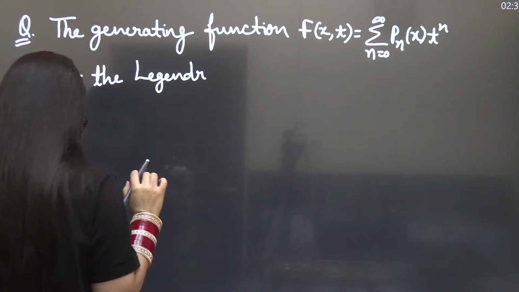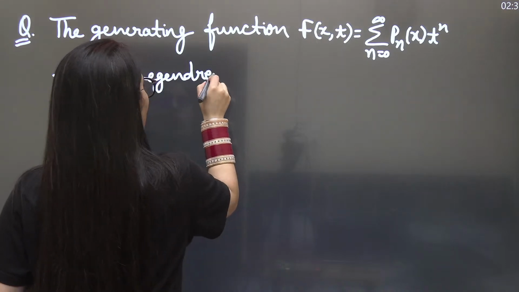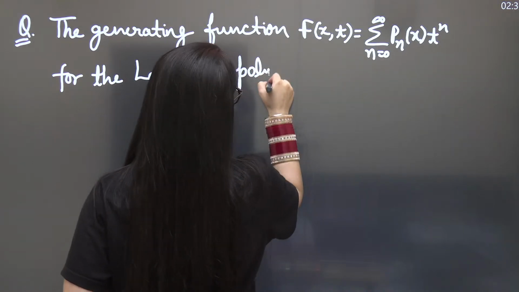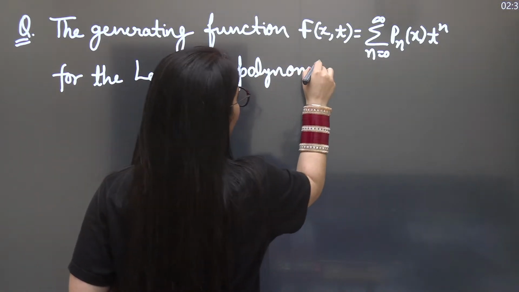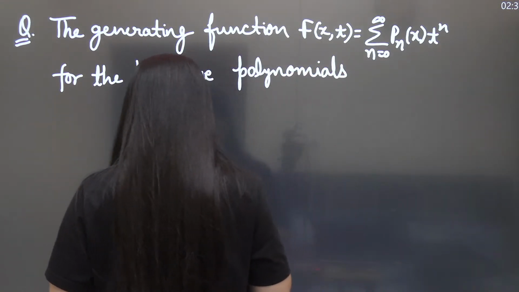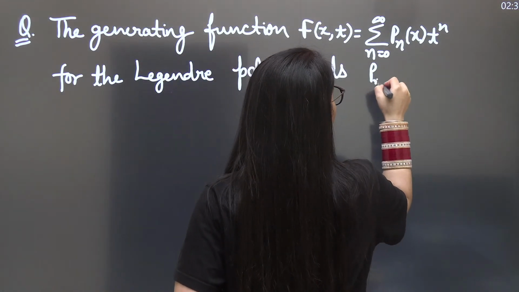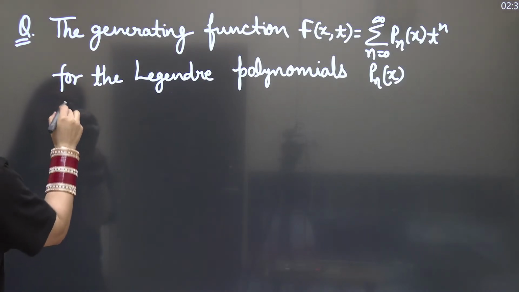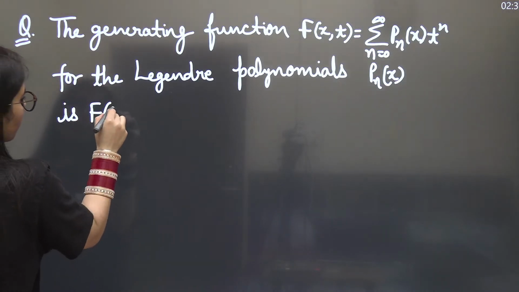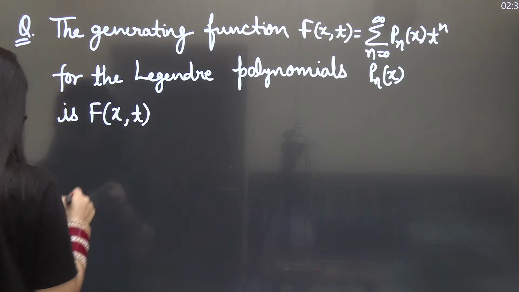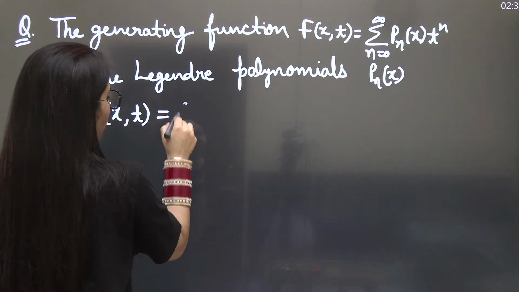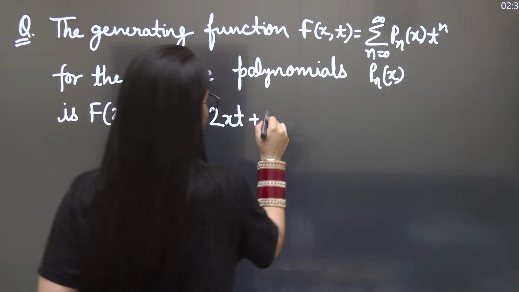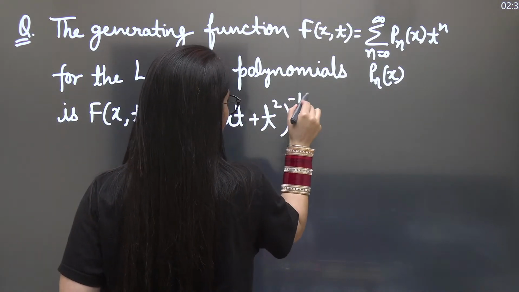If no, still wait, you can solve this question. Legendre polynomials P_n(x) is f(x,t) equal to 1 minus 2xt plus t squared, to the power minus 1 by 2.